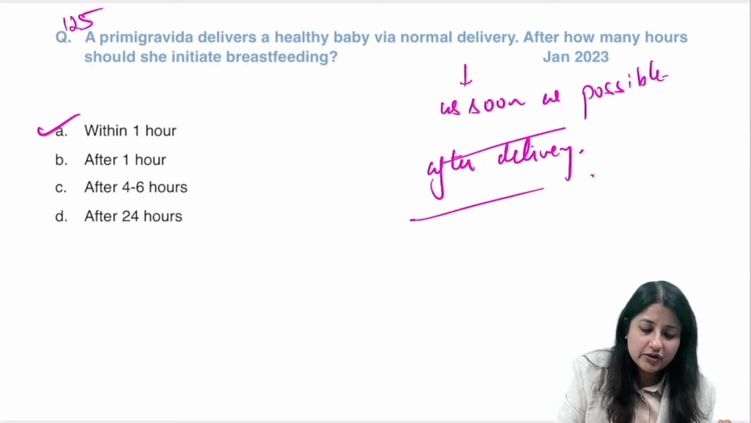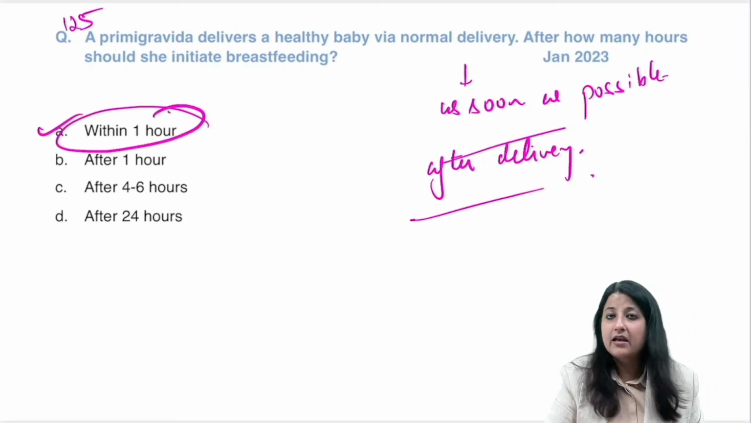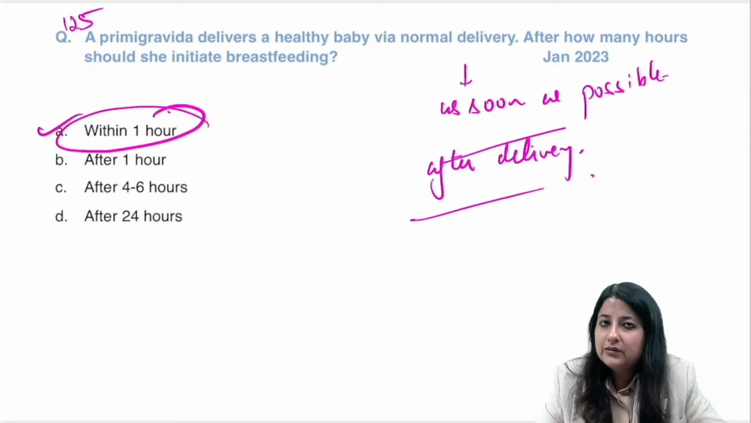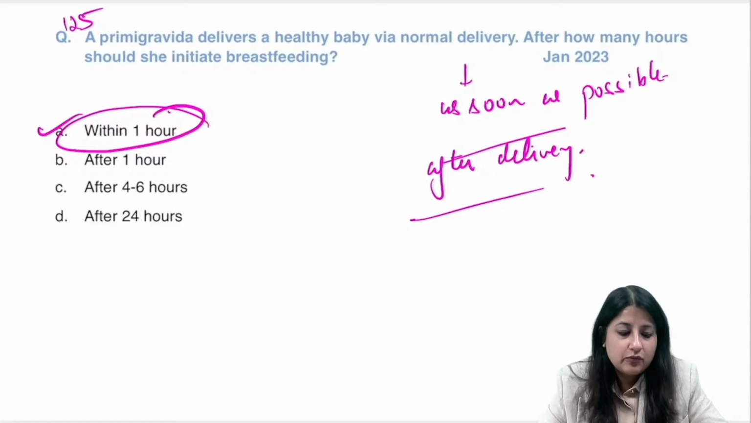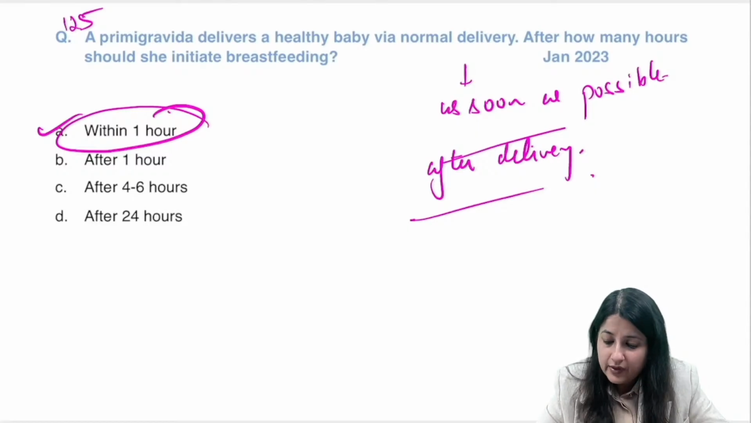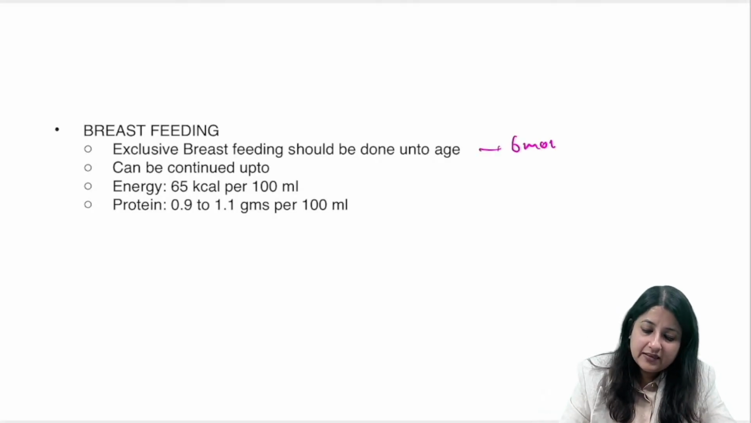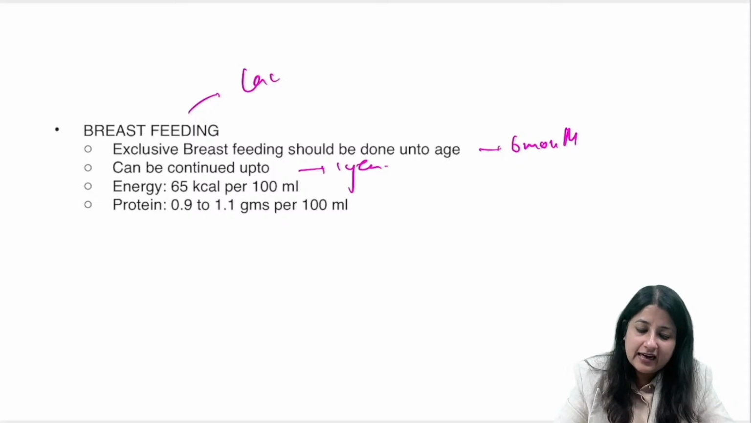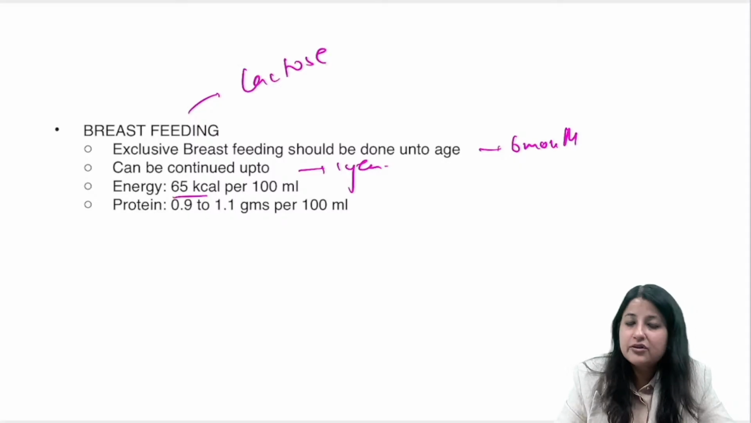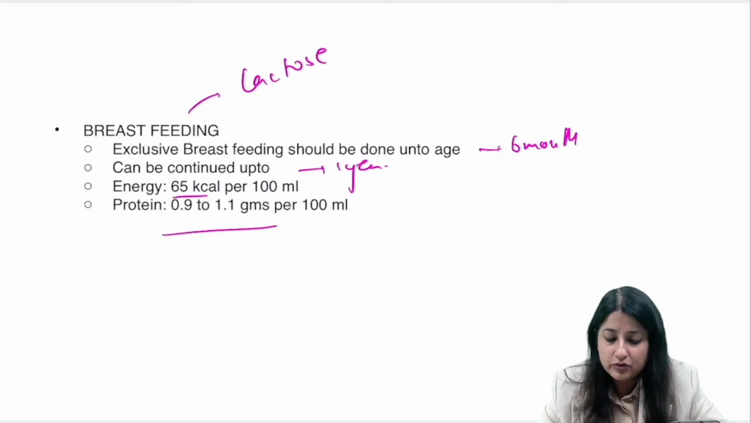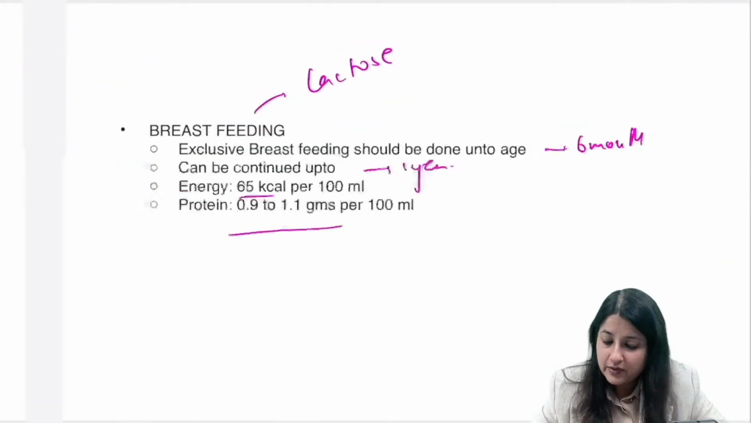So over here, when should it be initiated? Within 1 hour. As soon as possible after delivery, so it is within 1 hour. Also, let's look at this one. Exclusive breastfeeding is up to the age of 6 months and can be continued up to 1 year. Human milk has the most lactose, guys, remember that. Energy 65 and proteins they sometimes ask. Those 2 points you should know.